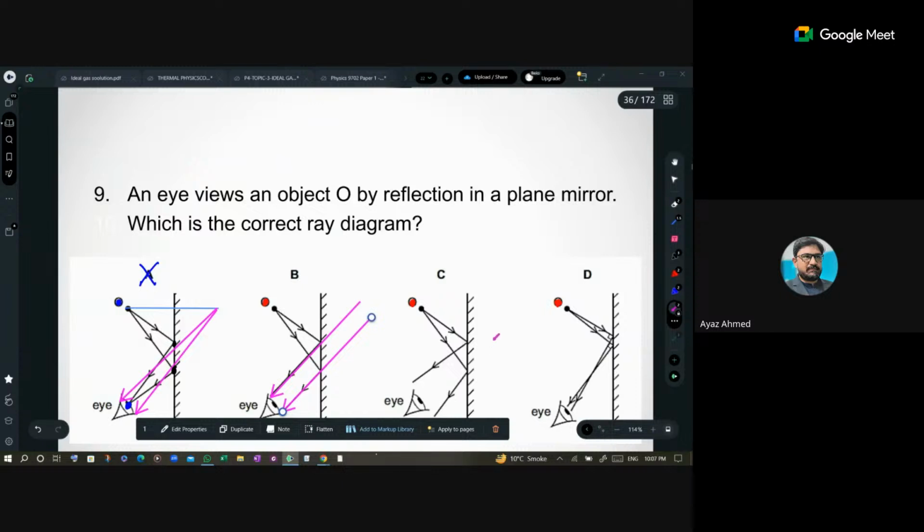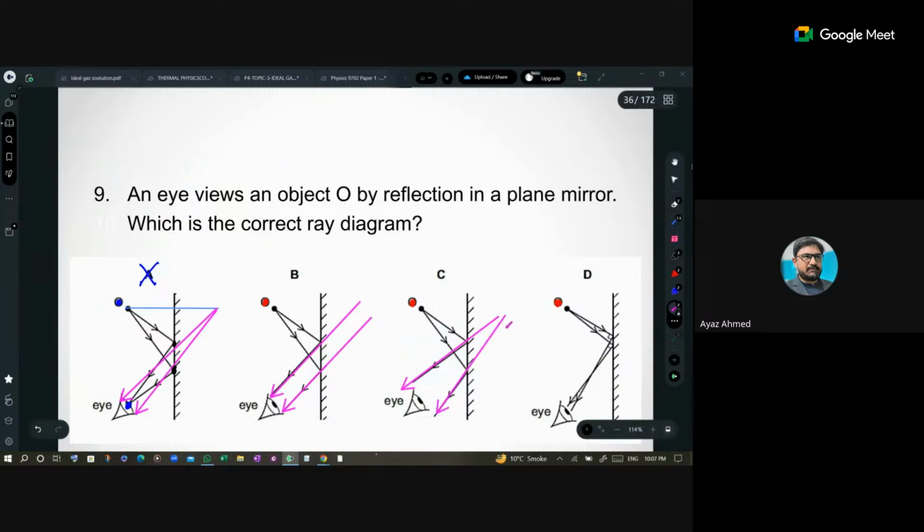Now let's talk about this one. If you say this light is coming from here, and this line is coming from here, the lines are seen to converge at a single point behind the mirror, anywhere over here. This is why it is not possible, because the light is intersecting over here and then coming back. It never happens in practice that light overlaps itself and then comes to our eyes. So that's why this is your right option.